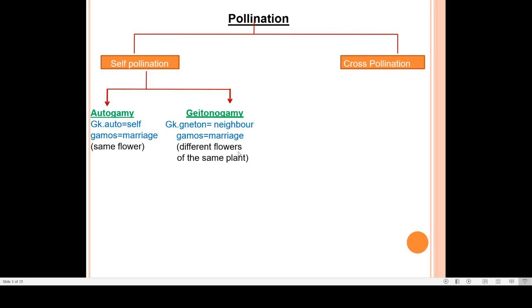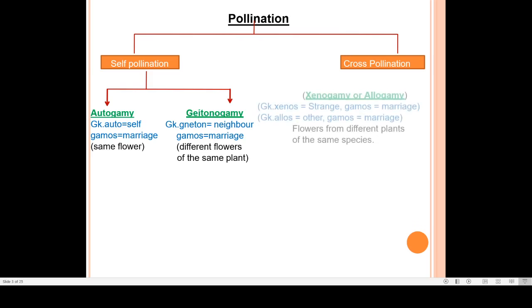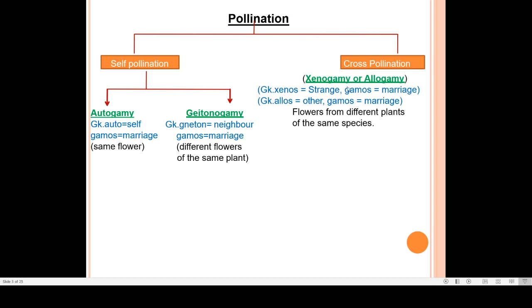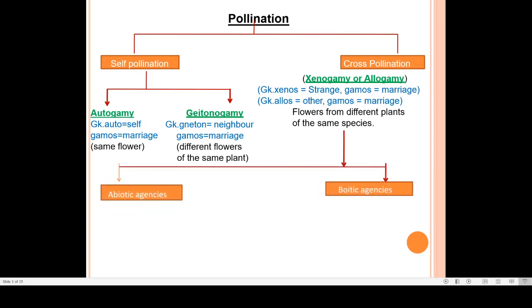And now let us go to cross-pollination. Cross-pollination is pollination where flowers from different plants are involved, but of the same species. That means the pollen grains get transferred from a flower to another flower of a different plant, but of the same species. Now for this, certain agencies are required. Cross-pollination cannot occur by itself. It requires certain agents or certain strategies.